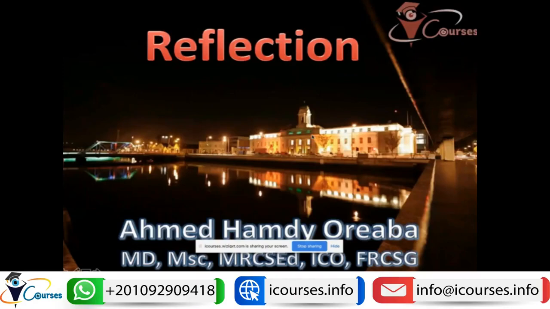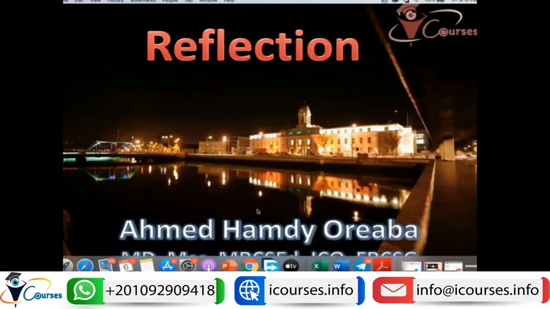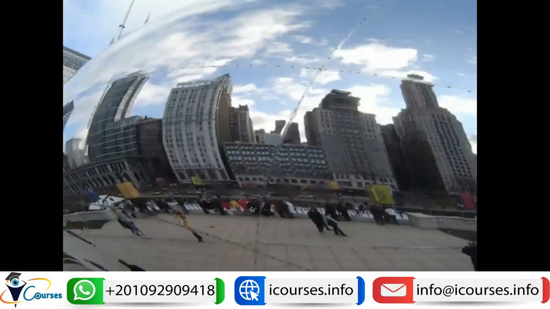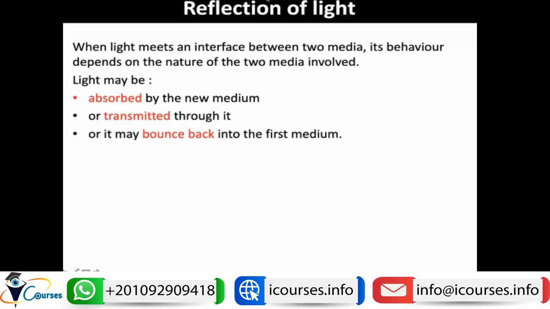Okay, so let's start with the reflection, the first property of light that we will talk about in geometrical optics. So what is reflection? Let's see what the behavior of light is when it hits a surface. Reflection of light is one of the properties of light that occurs when the light hits a surface.